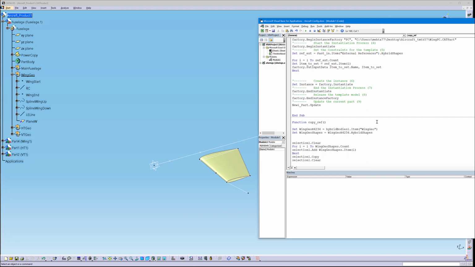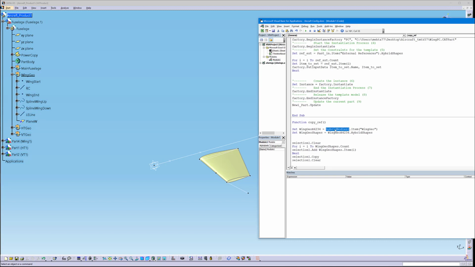So what do we need here? We need an input for what the name of this geometrical set is. So this is one of the inputs that we need. Also, I'm quite sure that if we just run this function, it doesn't know what hybrid bodies 1 is, because it's not defined here.